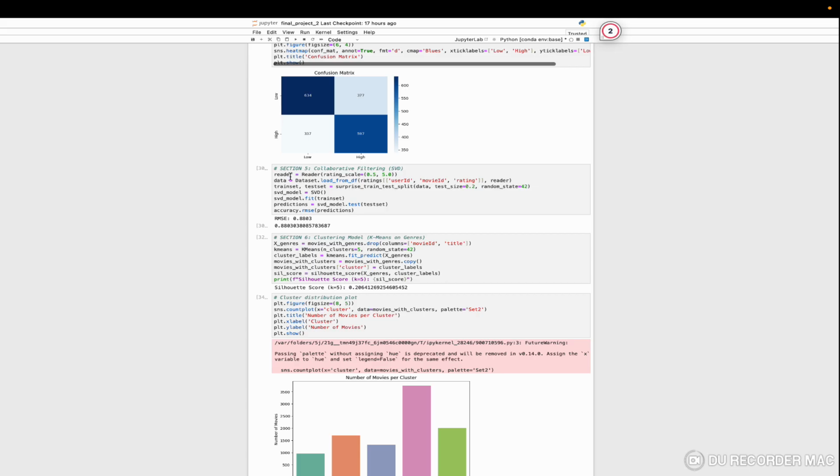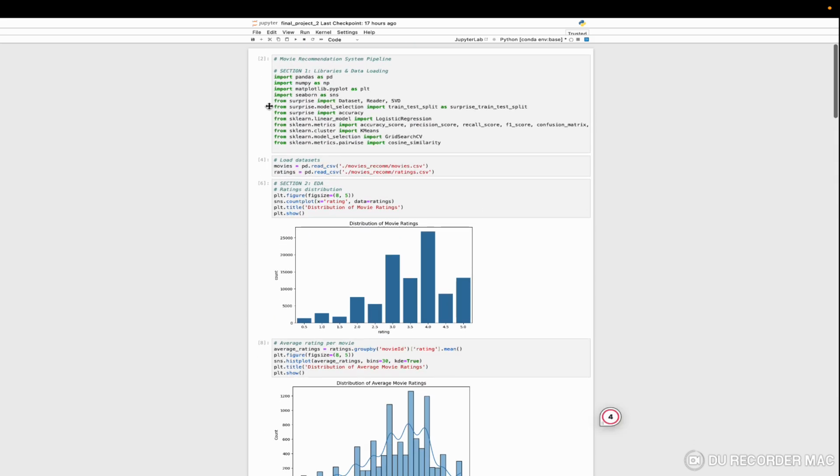This section implements singular value decomposition, SVD, for collaborative filtering, which helps predict ratings of an unseen movie based on user interaction. We use the Surprise library that we imported at the start, in the first code cell.